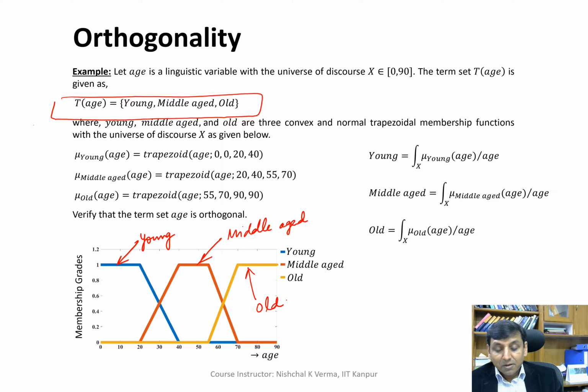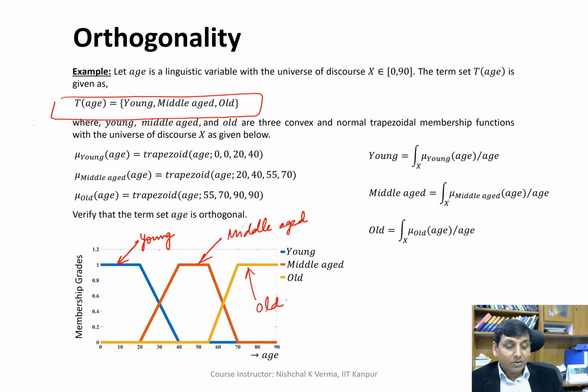The young fuzzy set has a trapezoidal membership function, middle-aged also has a trapezoidal membership function, and old also has a trapezoidal membership function. But young and old are open trapezoidal: young is left open trapezoidal, old is right open trapezoidal.